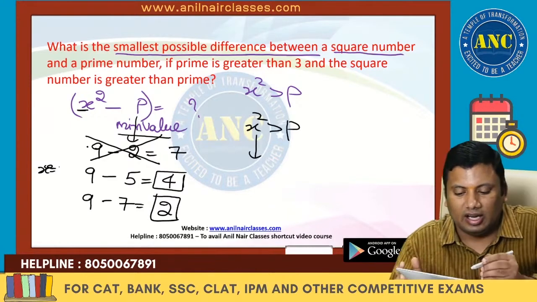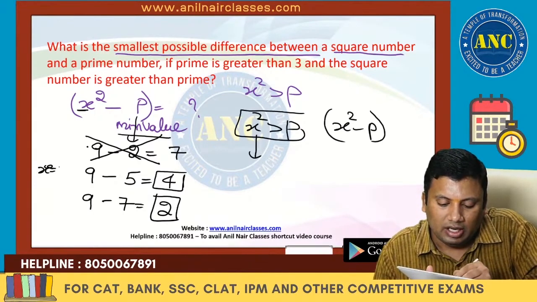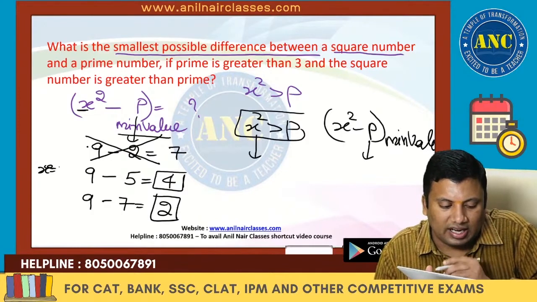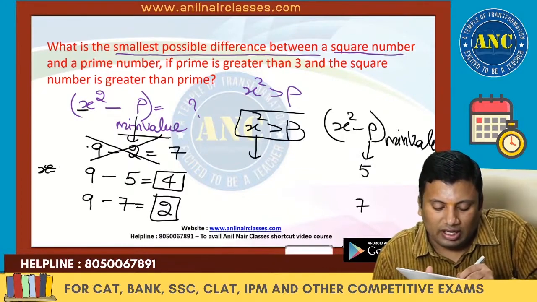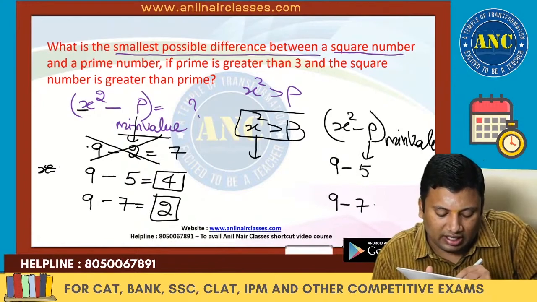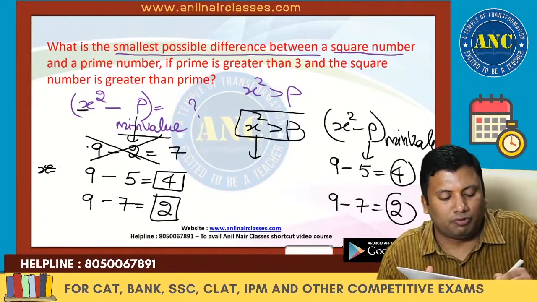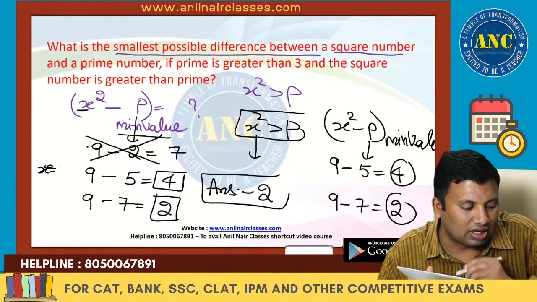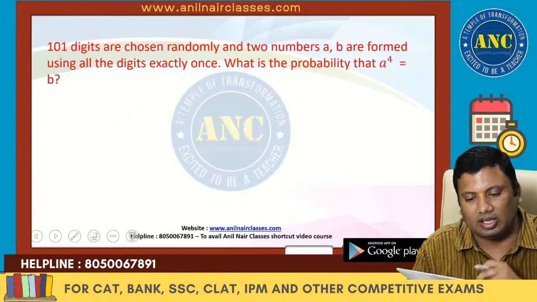I hope it is clear. x square is greater than p, and x square minus p should be the minimum value. The prime numbers greater than 3 are 5 and 7. What is the square just greater than 5? 9. Square just greater than 7 is 9. 9 minus 7 is 2. 2 is smaller compared to 4. So the answer for this question is nothing but 2. I hope the idea is clear.